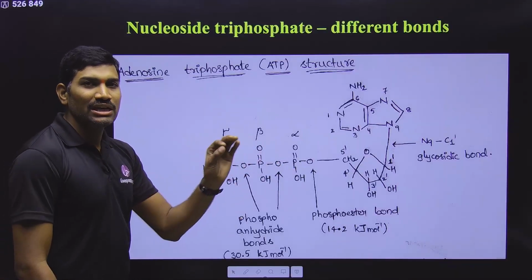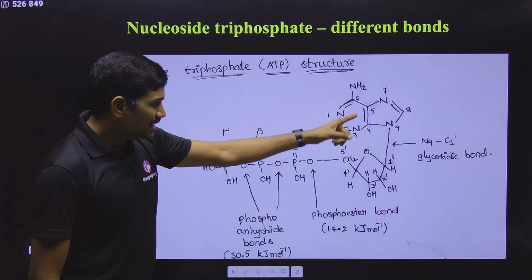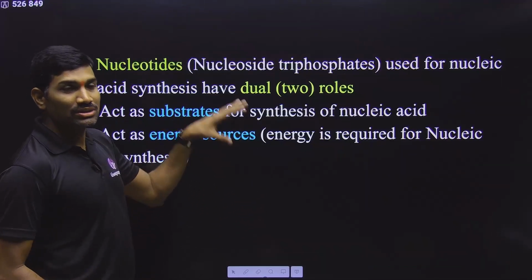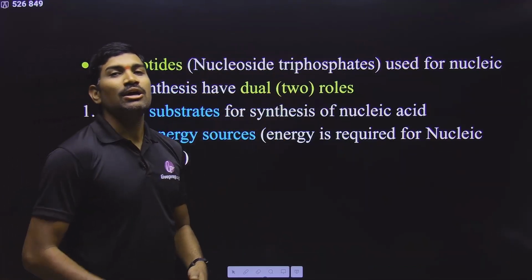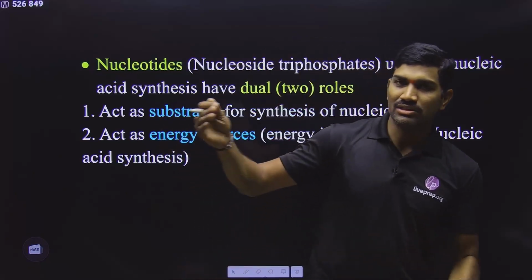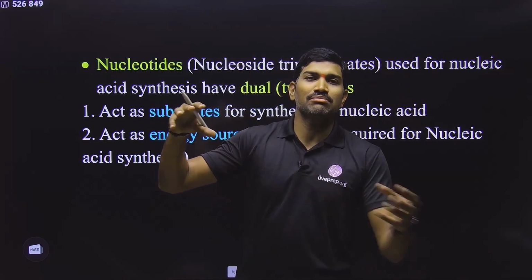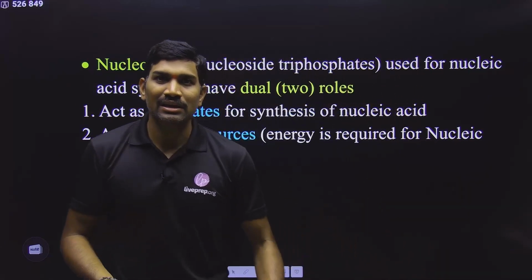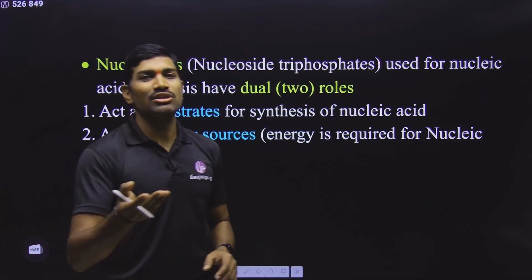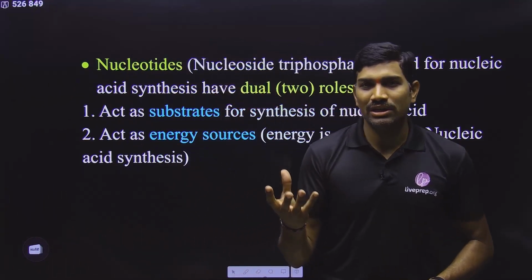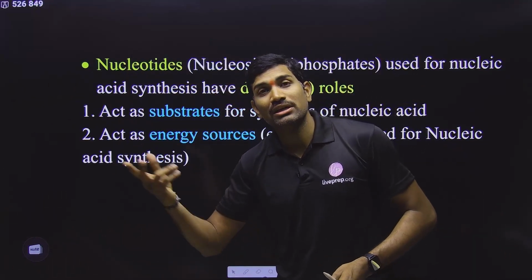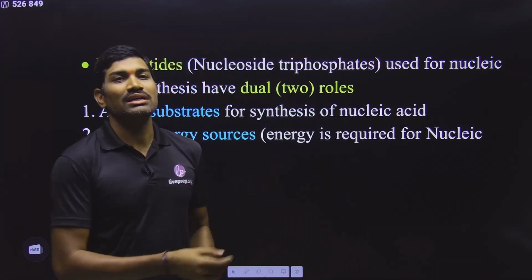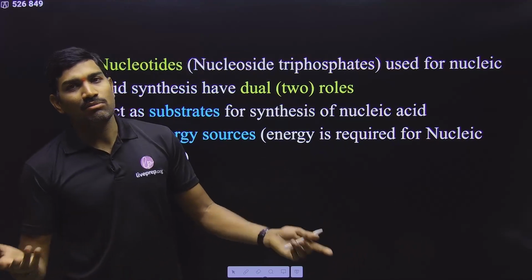So till now we studied the individual nucleotide structure, and in general we have studied the nucleoside triphosphate structure. Now these nucleoside triphosphates are used for polynucleotide chain synthesis. Many nucleotides, individual nucleotides we studied. Now we need to attach many such nucleotides so that a polynucleotide will be formed. That polynucleotide will be either DNA or RNA based on the type of nucleotide. If the individual nucleotides are ribose sugar containing, then the molecule is called RNA. If the individual nucleotides are deoxyribose sugar containing, then the molecule is called DNA.